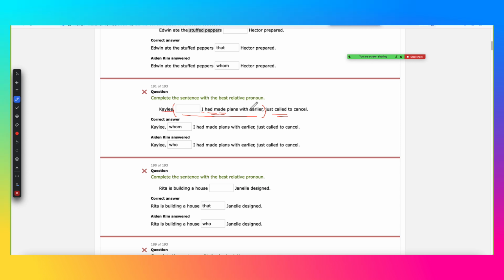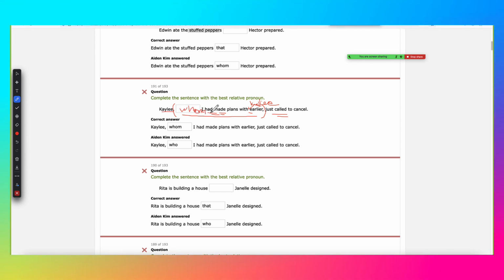With whom? That's Kaylee, right? With Kaylee. Since it's used as an object after the preposition, I had made plans with Kaylee earlier. Kaylee is the object of the prepositional phrase. You have to say the word whom.